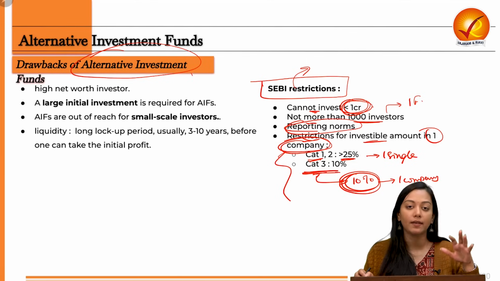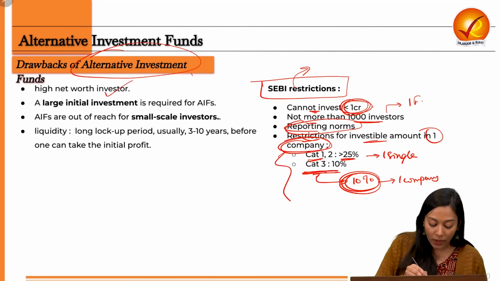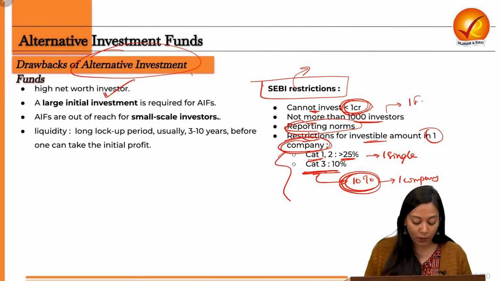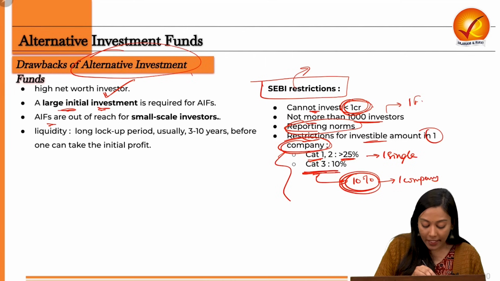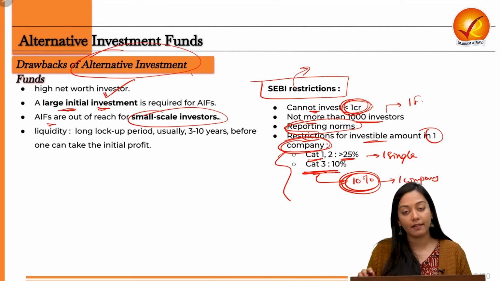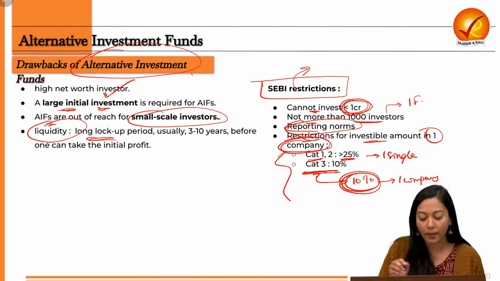So the issues with AIF are, first of all, it is unregulated. Second, only high net worth investors are allowed into it. It requires a large initial investment. AIFs are out of reach for small scale investors. And the other problem is liquidity, because it has a long lockup period.